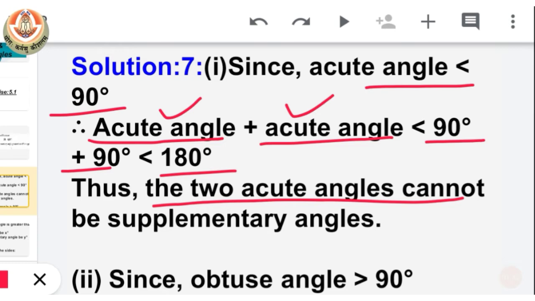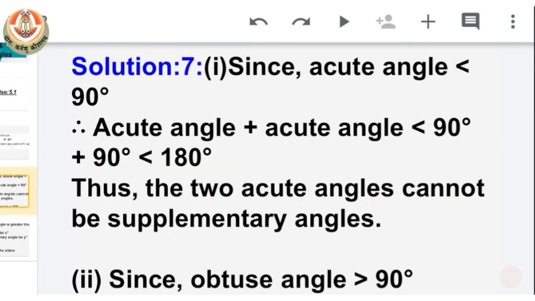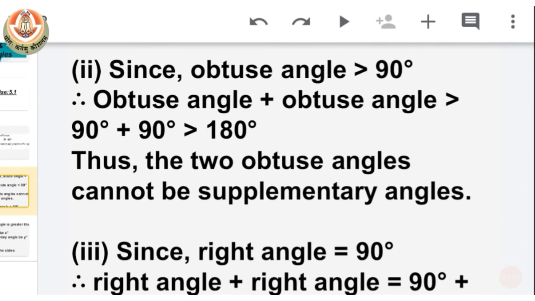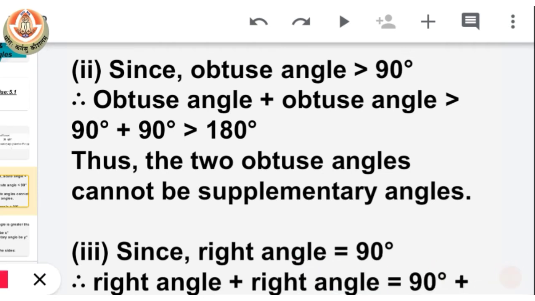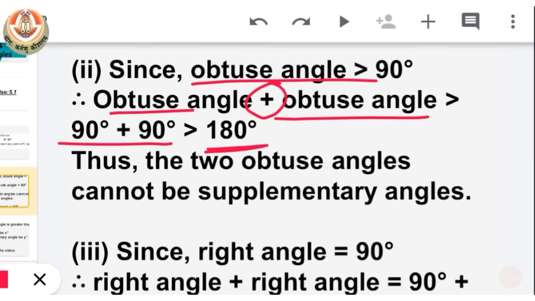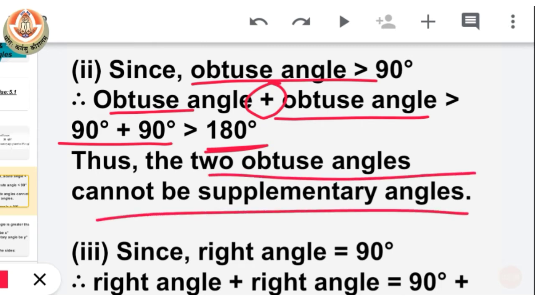Now the second case is for obtuse angles, and we know that obtuse angles are more than 90 degrees. So is it possible for two obtuse angles to form supplementary angles? Let's see. As we know that obtuse angles are greater than 90 degrees, when we add two obtuse angles, the sum will become more than 180. So two obtuse angles cannot be supplementary angles, because for supplementary angles we need the sum to be 180.